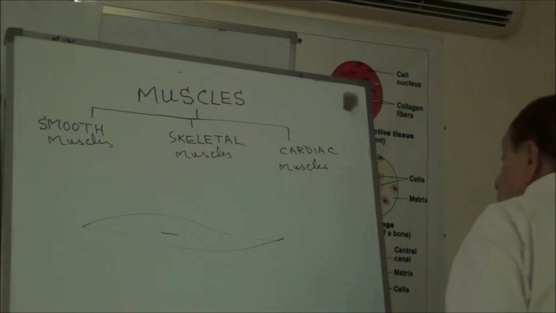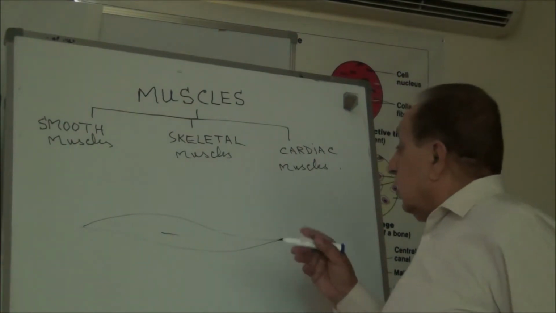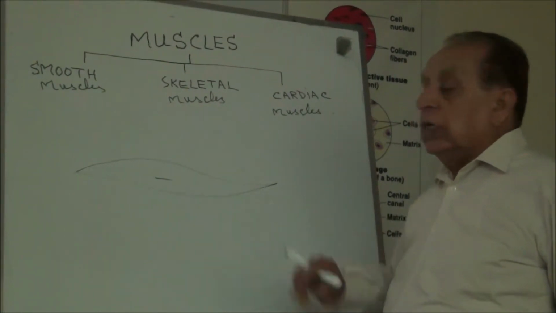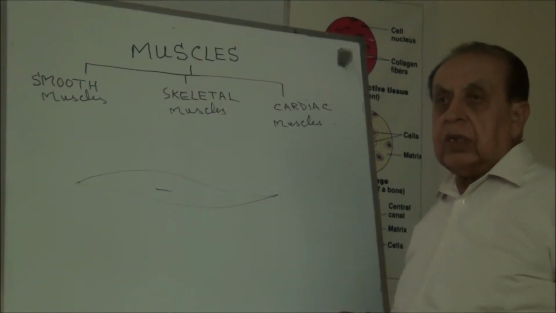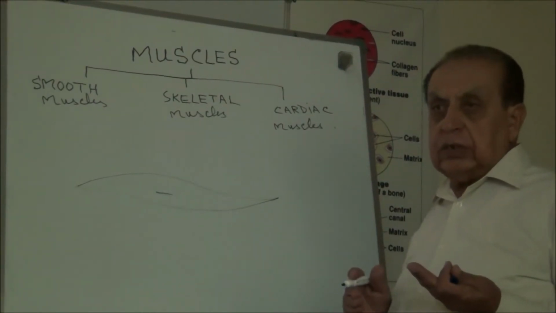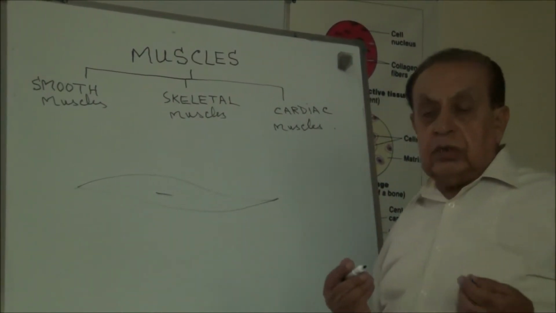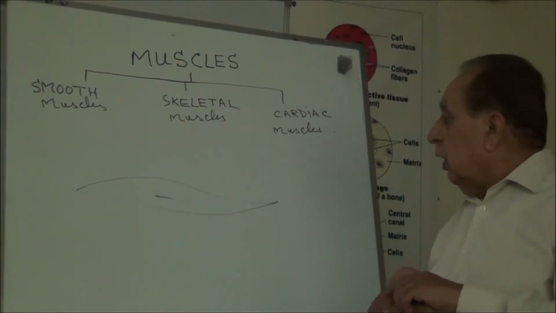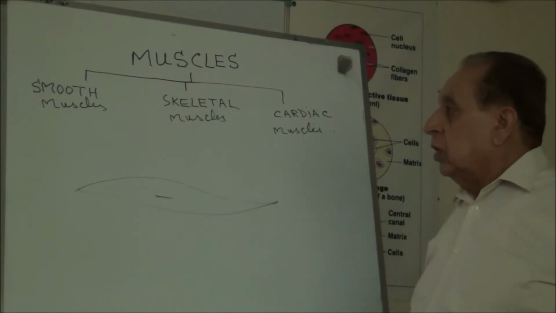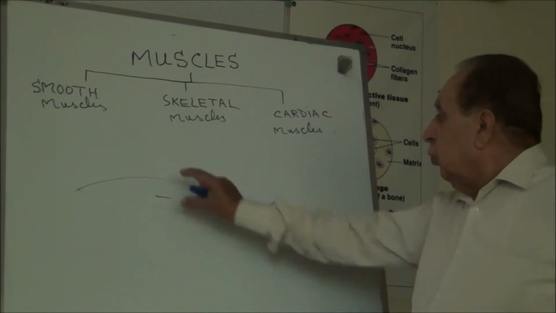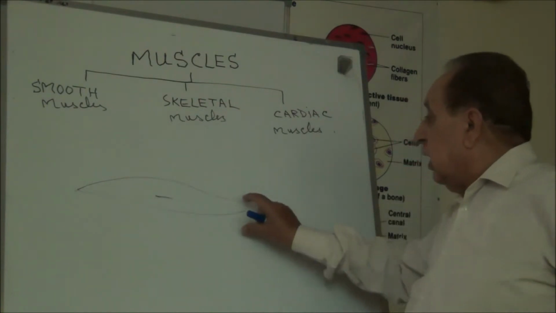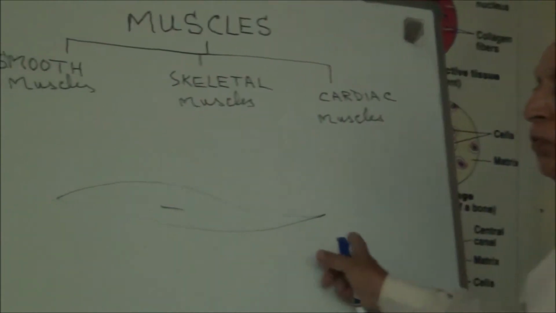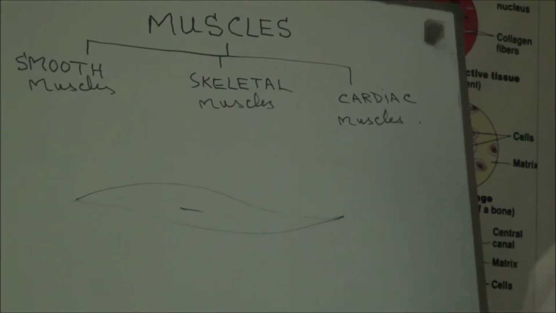Next one, I told you the cross striations are not present in smooth muscles. Now these cross striations, we will just study about the cross striations. First of all, the smooth muscles. Now these muscles, I told you, the fibers are flattened, slightly distended in the center and tapering at both ends. It has a flattened nucleus.